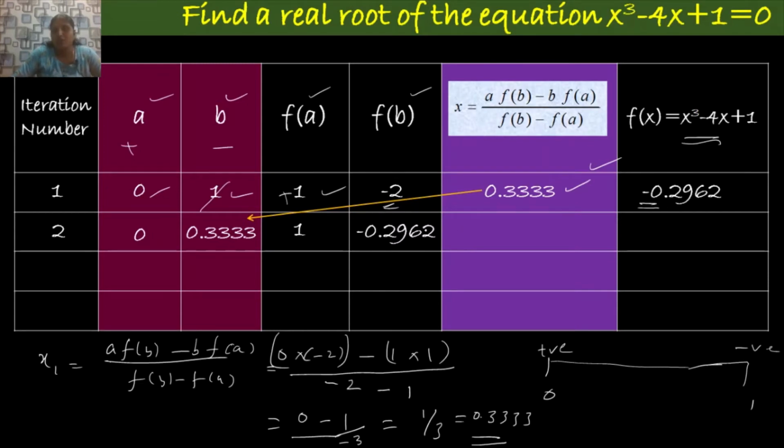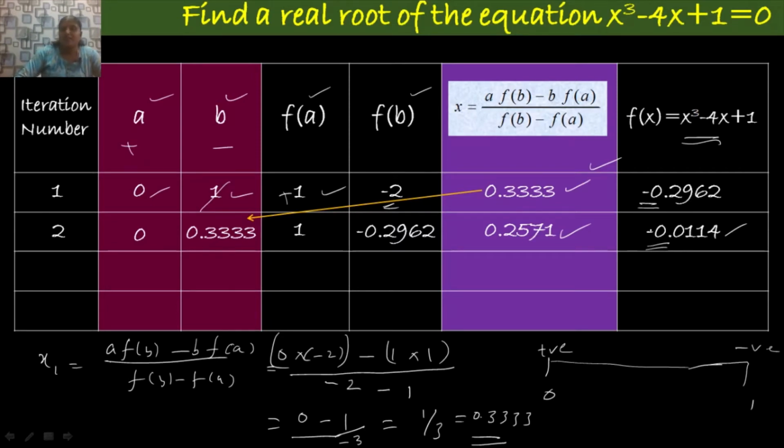So now substitute all these values in the formula and simplifying this, you get the value of the root of the equation as 0.2571. So at this point, now you calculate its corresponding function value, that is f of x. So just replace the value of x by 0.2571 and simplifying this, you get the value as minus 0.0114. Here, look at the sign of the function value of the x value, that is minus here.